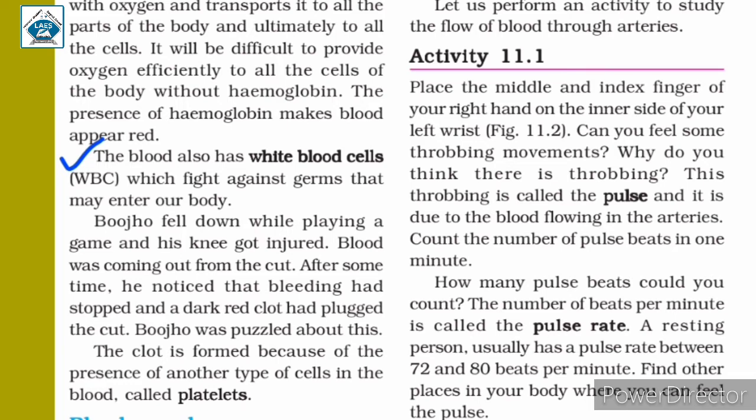Bujo fell down while playing a game and his knee got injured. Blood was coming out from the cut. After some time, he noticed that bleeding had stopped and a dark red clot had plugged the cut. Bujo was puzzled about this. The clot is formed because of the presence of another type of cells in the blood called platelets.